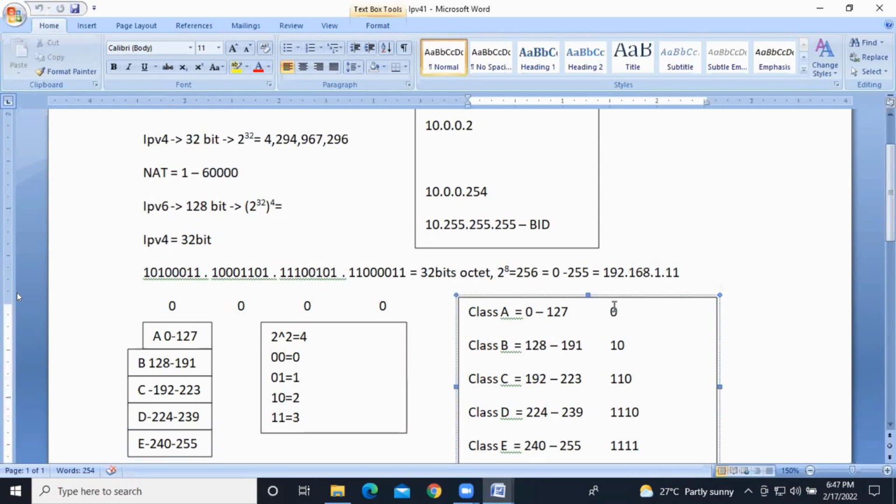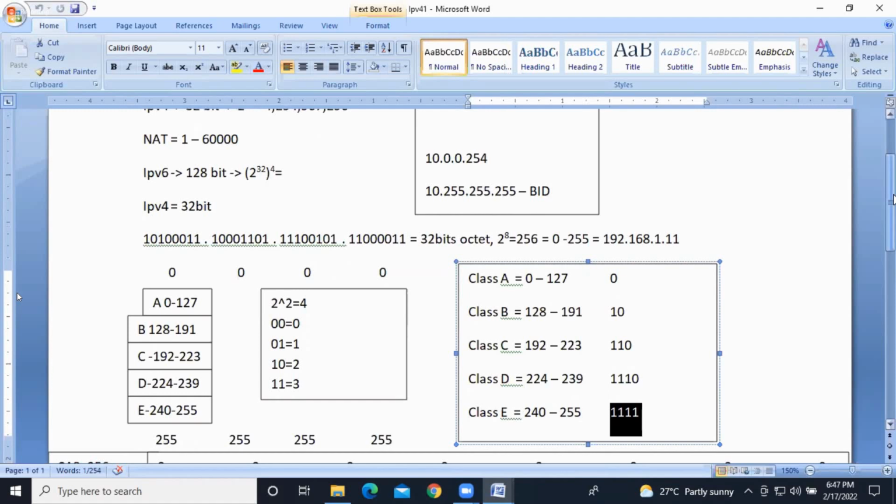So maybe if you know, then it's good. If you don't know, it's very good. Let's see here. 0 is the priority bit for class A. 10 is the priority bit for class B. 110 is the priority bit for class C. 1110 is the priority bit for class D, and 1111 is the priority bit for class E. So what is a priority bit? The most significant bit of the first octet we are going to call the priority bit.